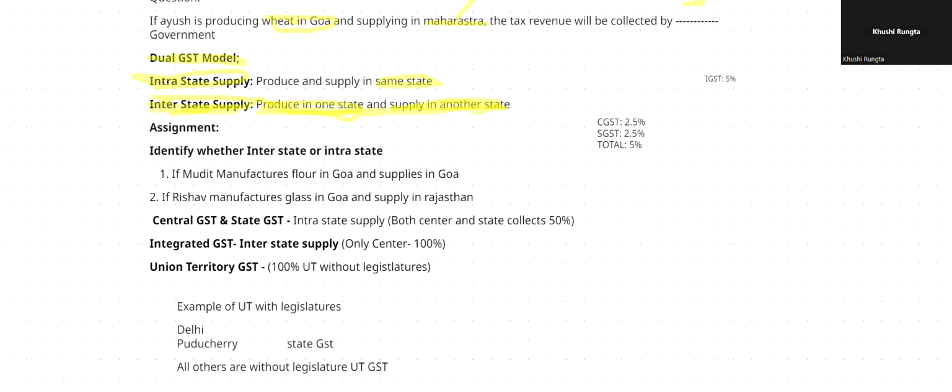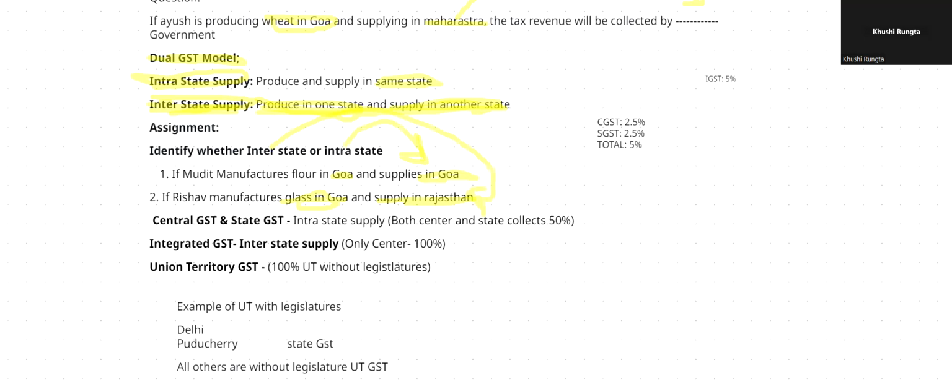Now identify, guys. For a quick recap and understanding, if Mudit manufactures flour in Goa and supplies in Goa, what is this? Intrastate, right? Because only one state is involved. That state is Goa. Next, if Rishabh manufactures glass in Goa and supplies in Rajasthan, how many states are involved? Two states. So this is interstate supply, right?